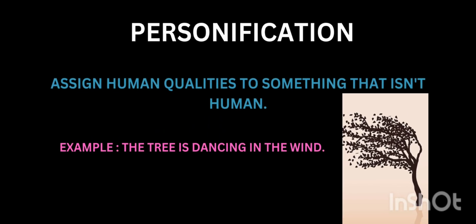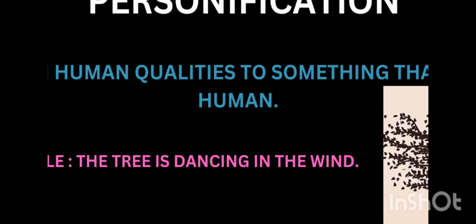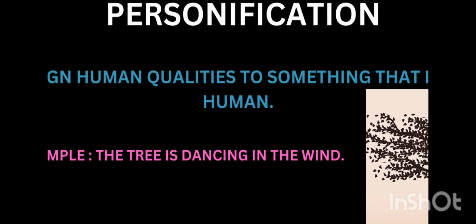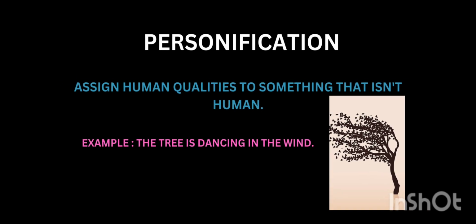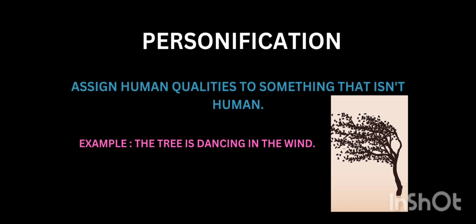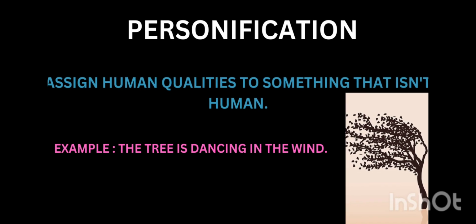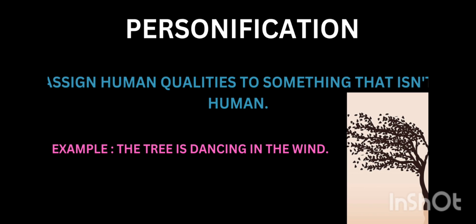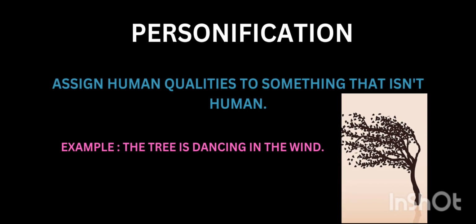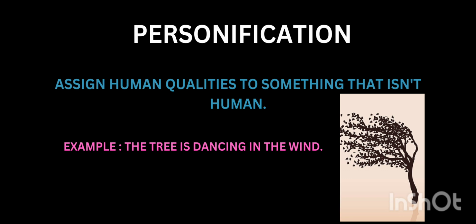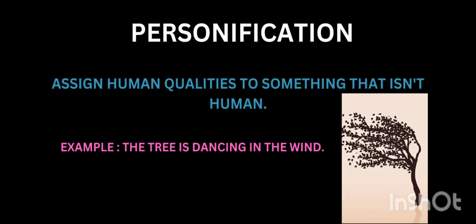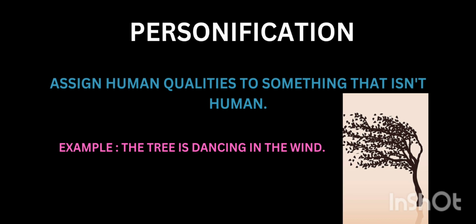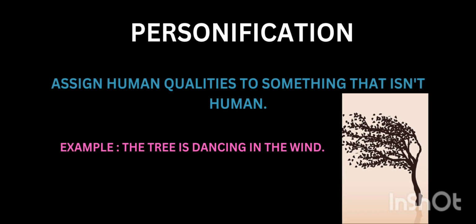Personification. Personification is when we assign human qualities to something that isn't human. These can be movement, emotions, or senses. For example, the tree is dancing in the wind. We know the tree doesn't have the human quality of dancing. However, the language technique makes the sentence more interesting. It seems more interesting than saying the tree is moving in the wind. Another example for personification is, the stars winked in the night sky.